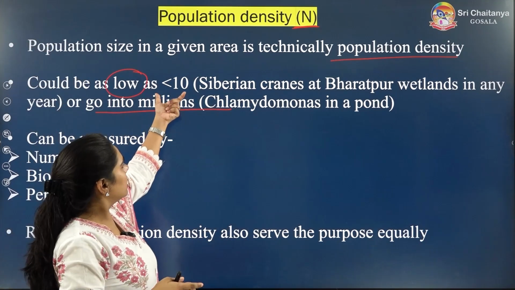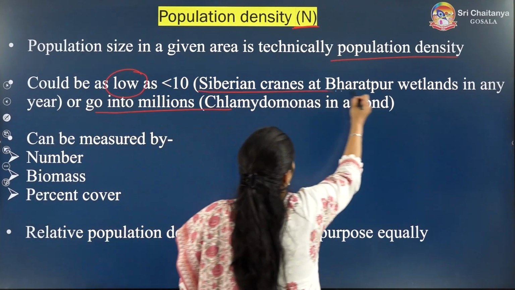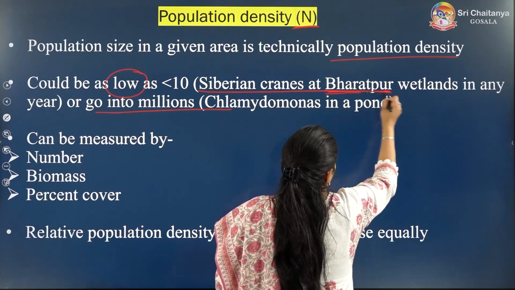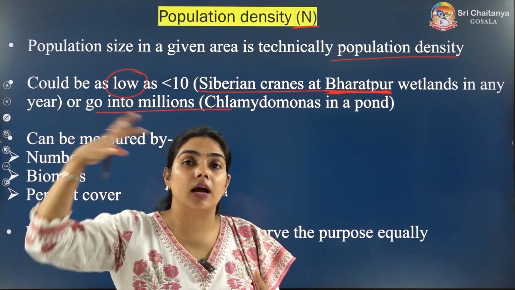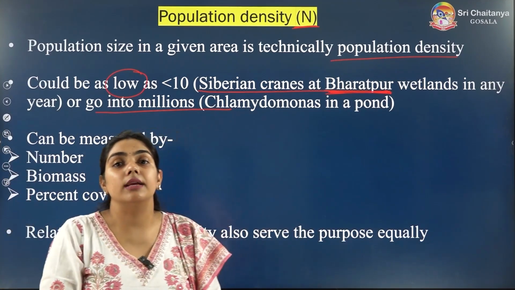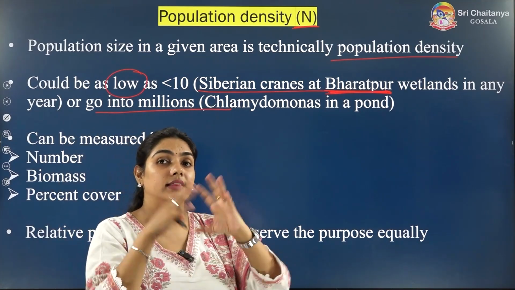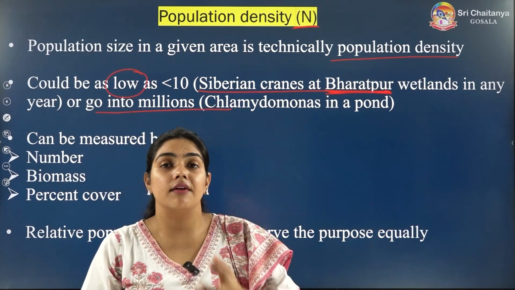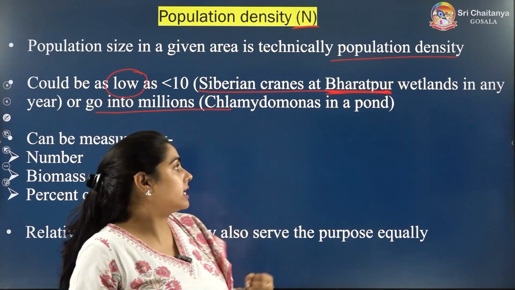For example, less than 10 Siberian cranes come to the Bharatpur wetlands in Rajasthan when they are migrating. So at that time their population has very less N, less population density.